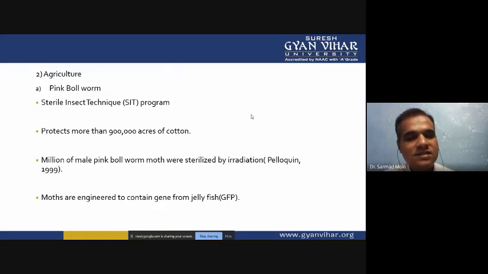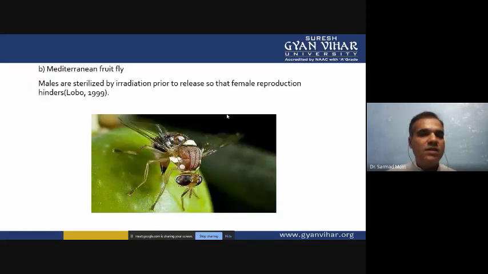Sterilized pink bollworms cannot generate viable eggs, and these non-viable eggs will not generate a population, so that we can control the pink bollworm population. If we can control it, we can save the cotton plants. Then another example, the Mediterranean fruit fly.